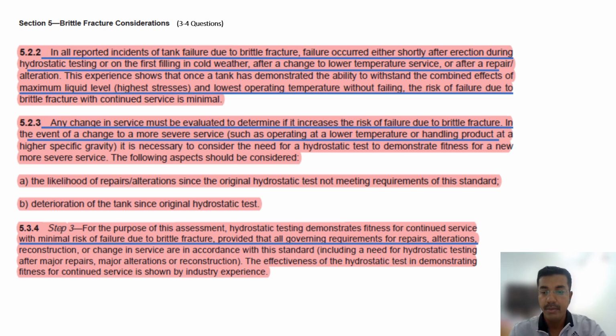For bottom, roof, shell plate, what are the impact requirements? Here we'll do the brittle fracture study: how brittle fracture is considered, at what temperature, at what thickness the brittle fracture will be considered. We'll see a graph after 1 or 2 slides, and that is the open book question, the exemption curve. So let's start brittle fracture considerations.